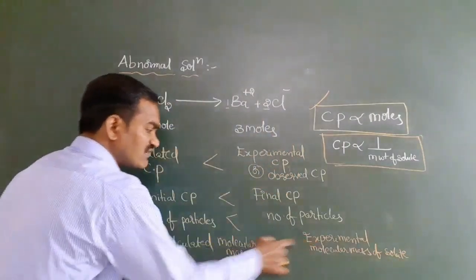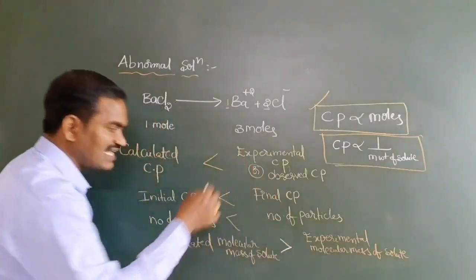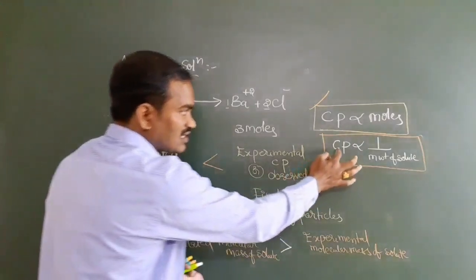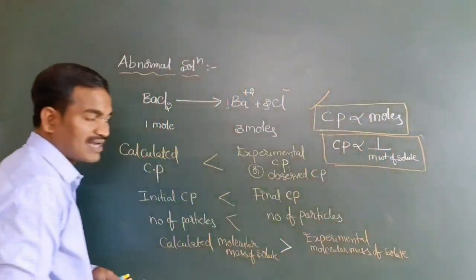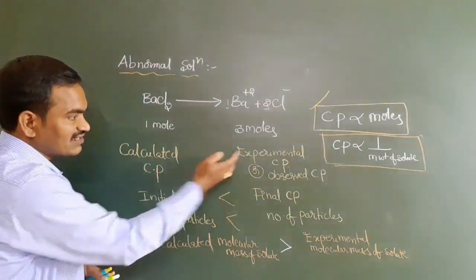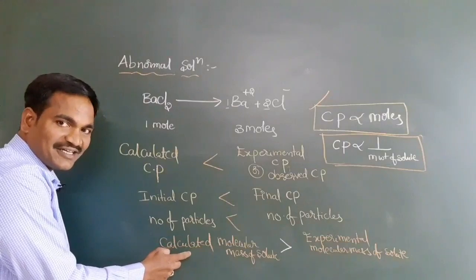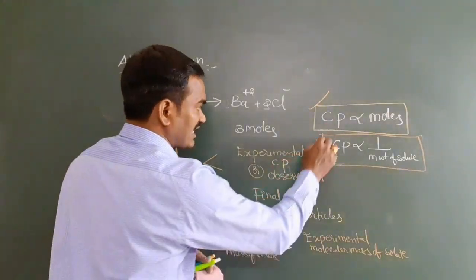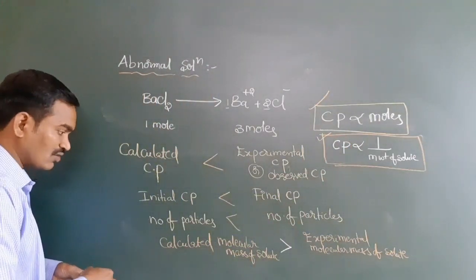So in these two, which will be the higher value? This will be the higher value. Okay, so focus on this, very important, because colligative properties are inversely proportional to the molecular mass of solute. So these are higher, whereas coming to the molecular mass, this will be the higher. Have you got it? So just based on these two relations, I can say the last point like this. Is it clear? Take it down all of you.